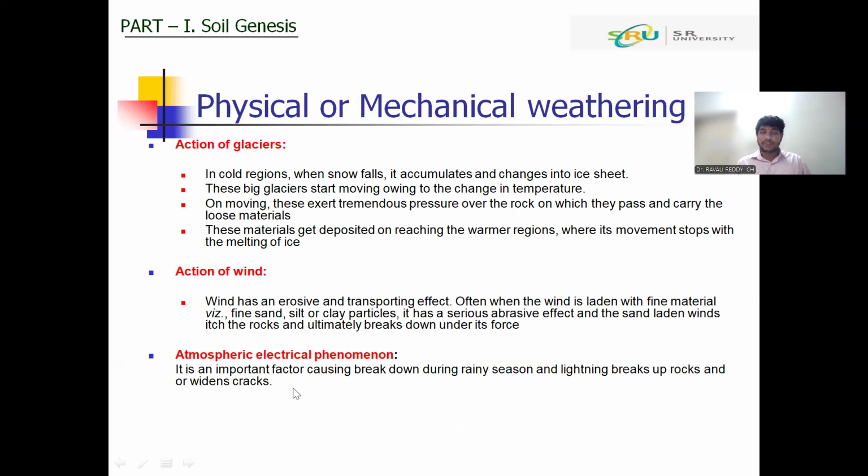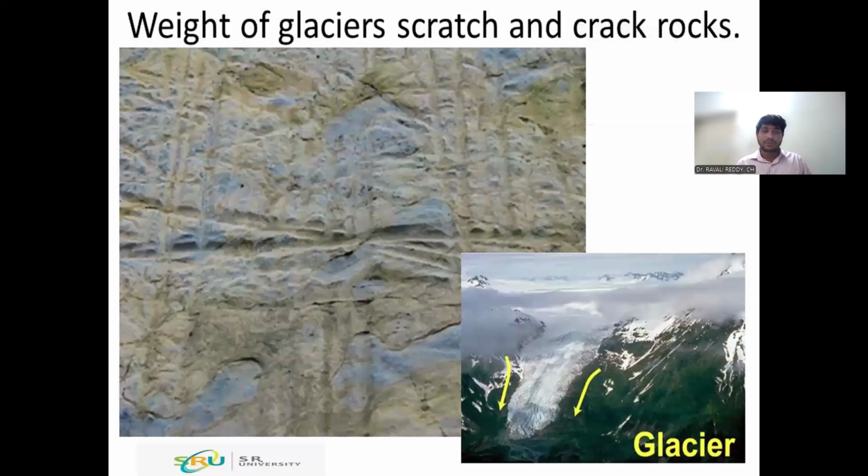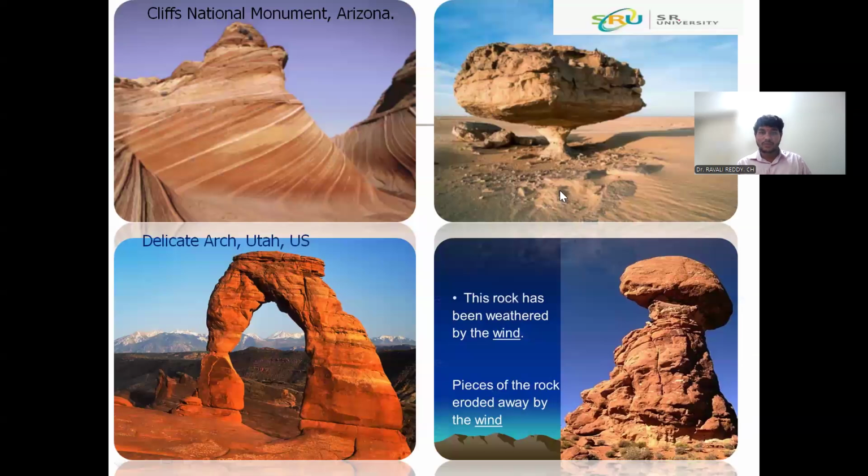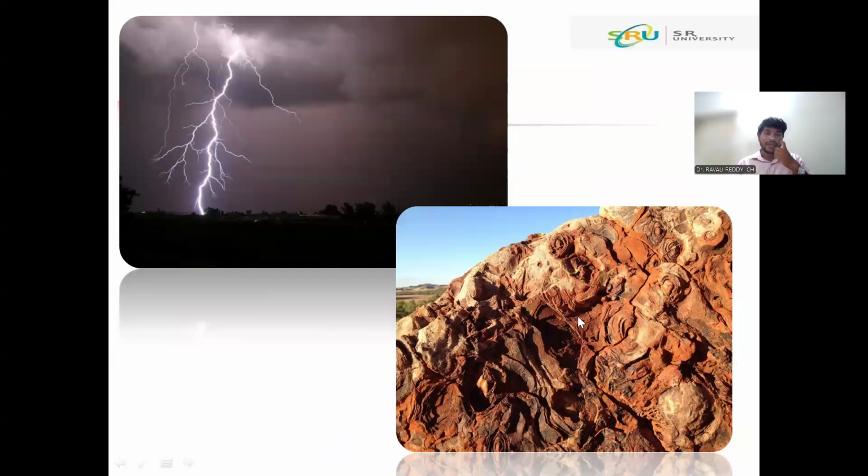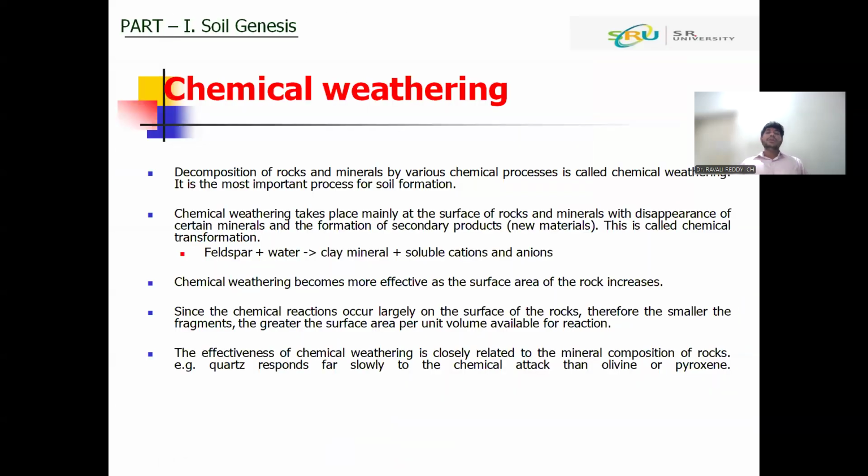Then the atmospheric electrical phenomena: when the lightning comes in contact with the rock, that rock will break down. So in this picture you see because of the glacier, it will generate tremendous pressure on the rocks and it will break down. And this is because of the wind action, mostly active in the desert area. And this is because of lightning, the rock is broken down because of the atmospheric electrical phenomena, that is lightning.